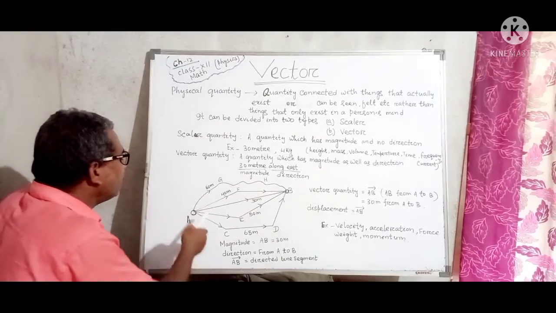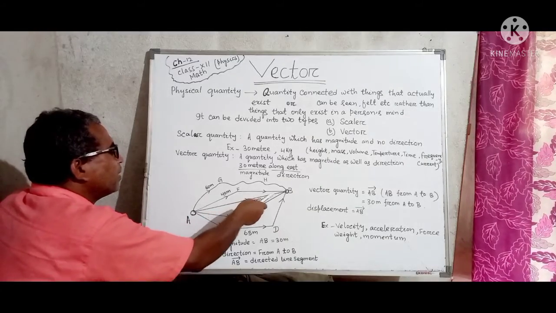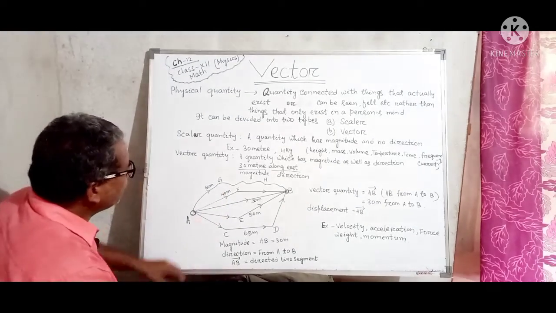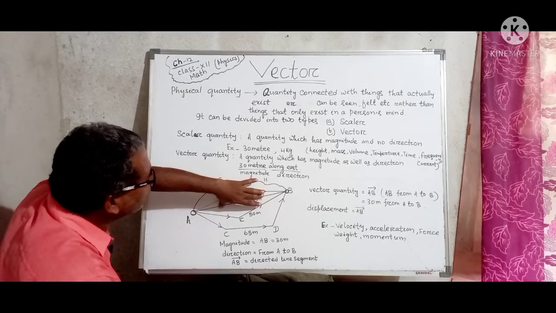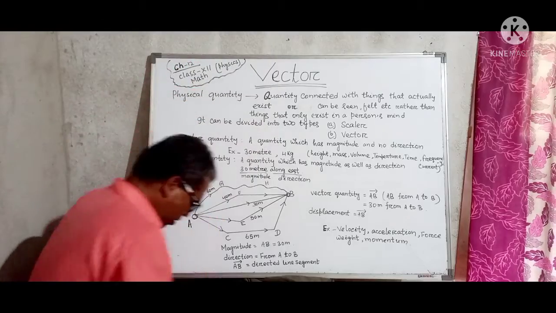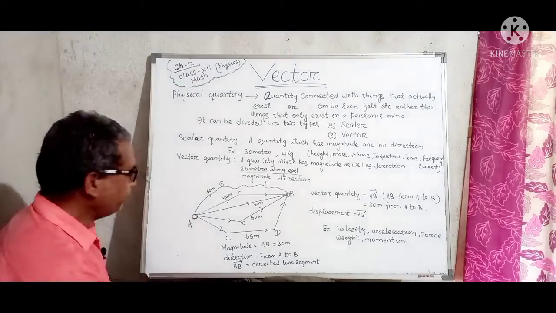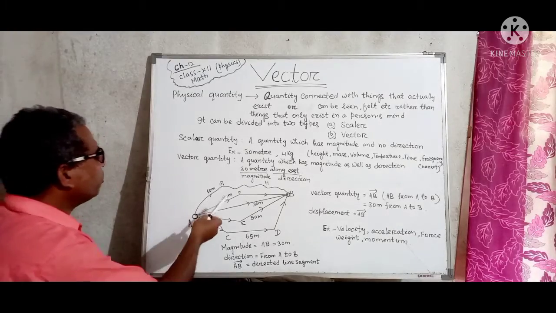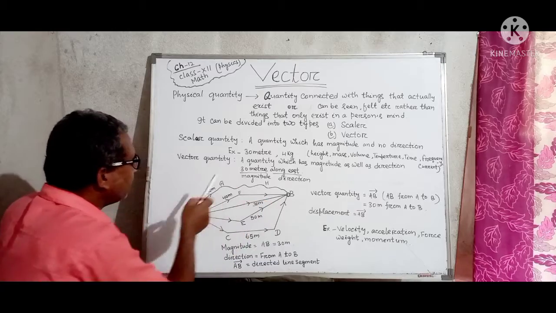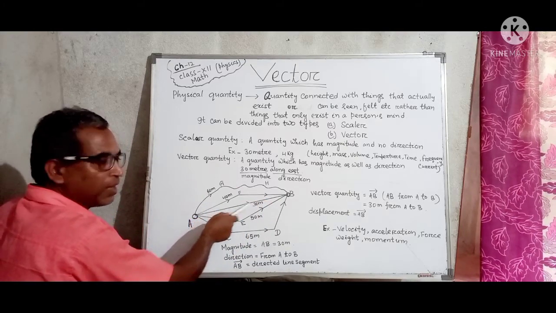Okay, in shortest path it can move. Okay, you see, so the body can move from A to B in shortest path.